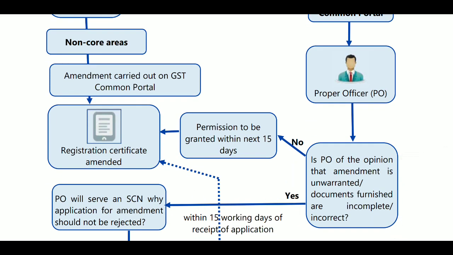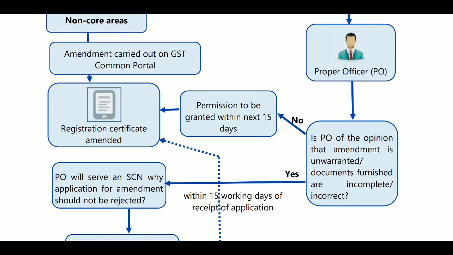If the proper officer is of the opinion that the amendment is unwarranted, or that the documents furnished or information provided are incomplete, then he will issue a show cause notice. If he is satisfied with your information, then within that 15 days of receipt of the application, permission will be granted for the change. If he is not satisfied, he will issue the show cause notice for amending the information, or reject it.